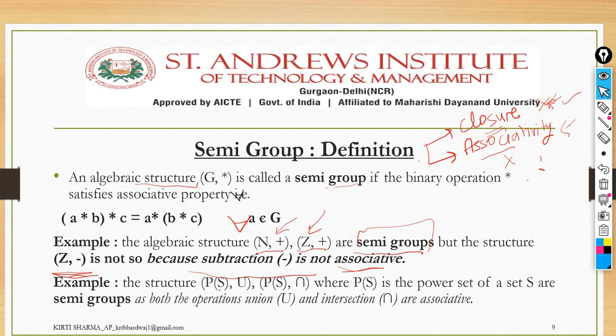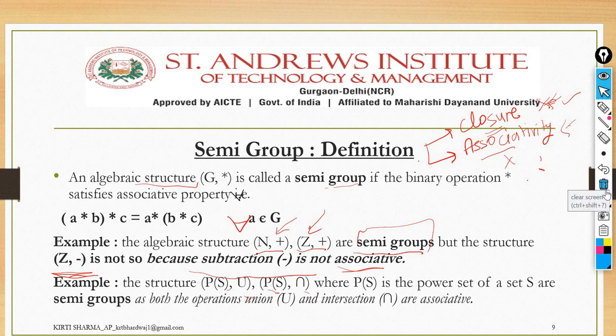In the same manner, we have the power set with the union and intersection operators. If you have already studied set theory, you are all aware of the power set also, right? So union and intersection are the operators, and these also satisfy the associativity property. In that manner, these also satisfy the semigroup criteria, so they also come under the category of semigroup.